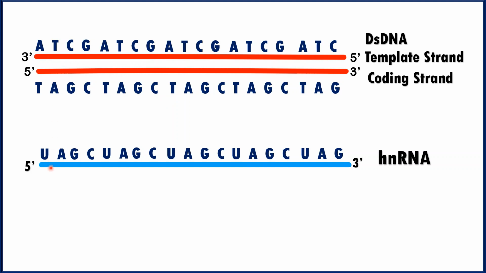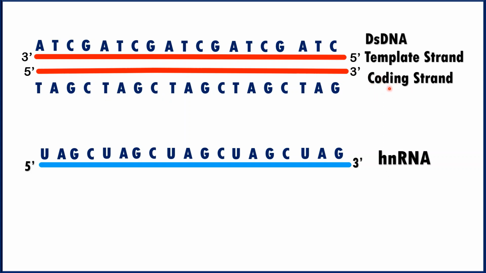Therefore, the RNA which is produced is what? UAGC, UAGC, UAGC, UAGC, and UAG. Now if you compare this RNA strand with the lower strand of DNA, it is almost the same, except the thymine is replaced by uracil. So if you see here, A is A, G is G, C is C. So the only difference between the coding strand and RNA is that instead of thymine there is uracil. After transcription, the RNA which is produced is an exact copy of the other strand of the DNA. Therefore the other strand of the DNA is called the coding strand.